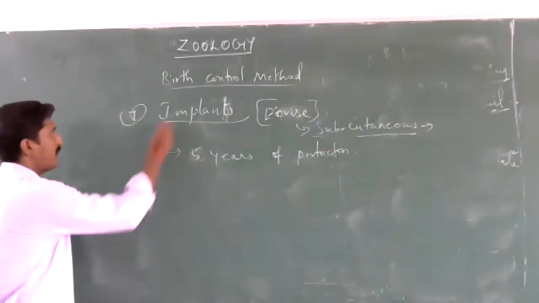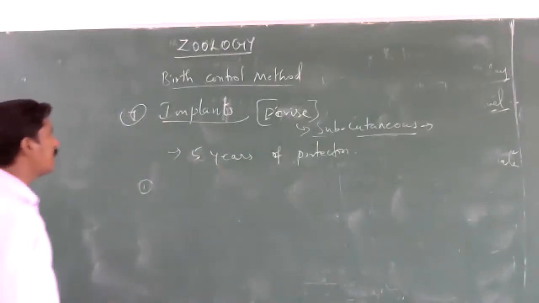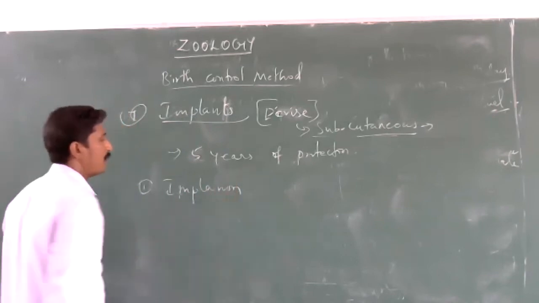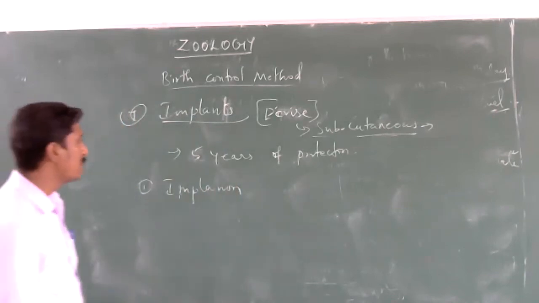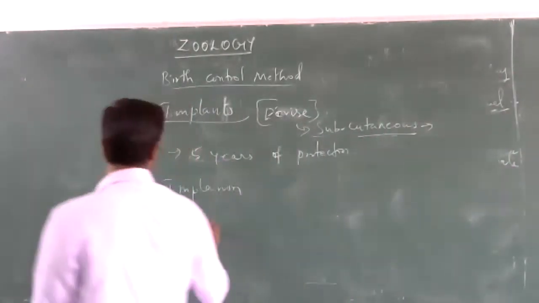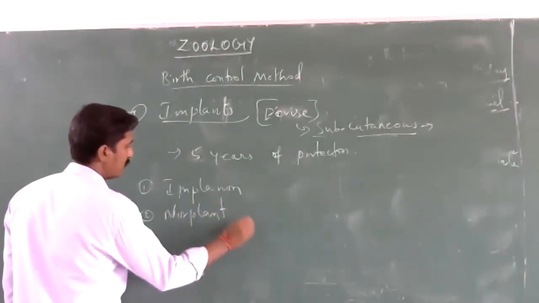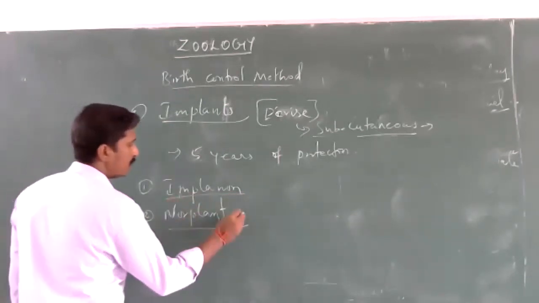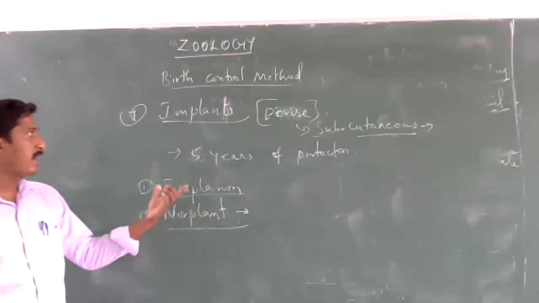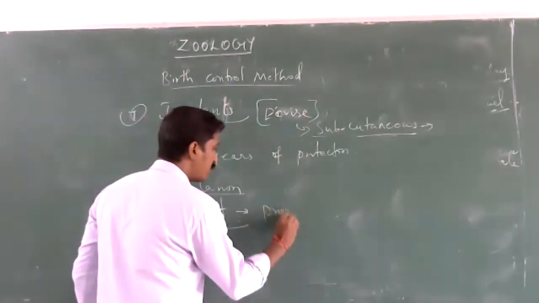There are 2 types of implants. The first one is Norplant and the other one is Implanon. Norplant contains a progestin hormone.